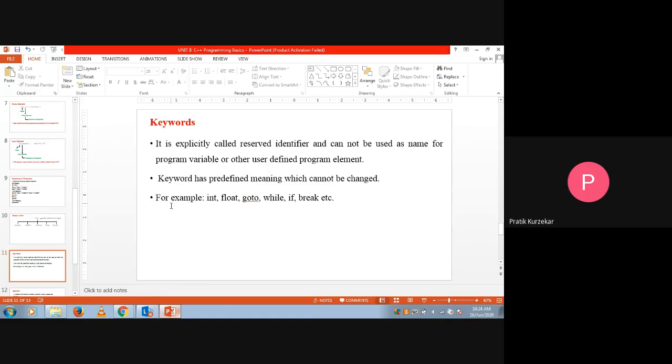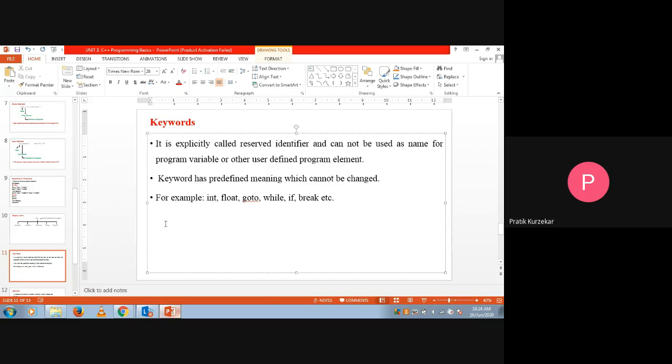So if we use integer, that is a keyword, so int has some predefined meaning. The meaning is that it will take only integer numbers. That is, if I define integer a or integer b, the value of integer a or b should be either 2 or 3 or minus 2 or minus 3.